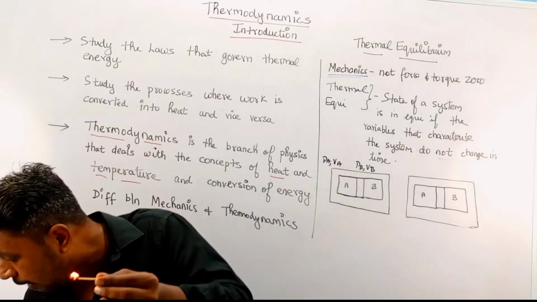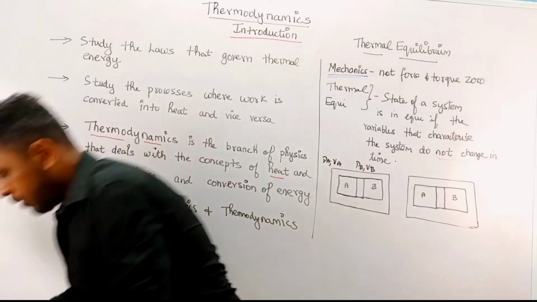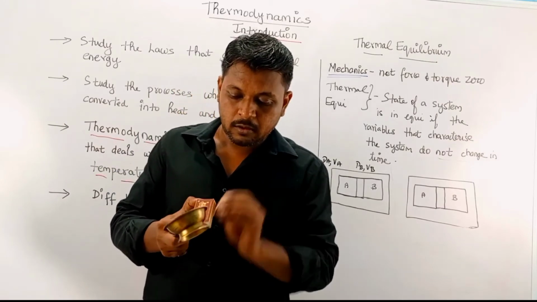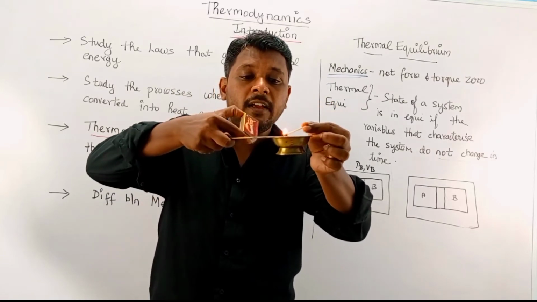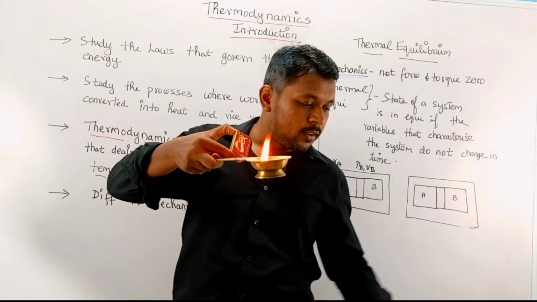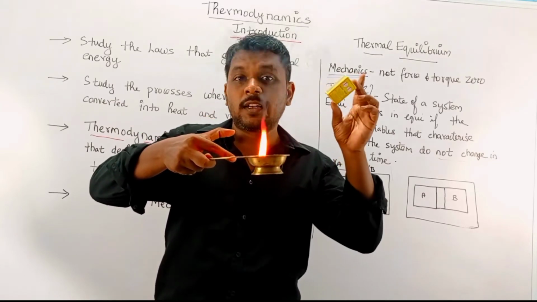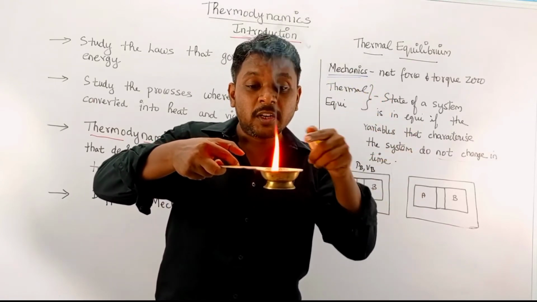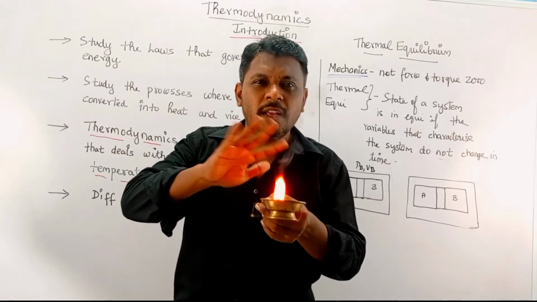For example, similarly, this heat is converted into work by lighting a camphor. You can see that first of all work is converted into heat by lighting this matchstick. Now the heat is converted into work by lighting this camphor. So this is just a small example.